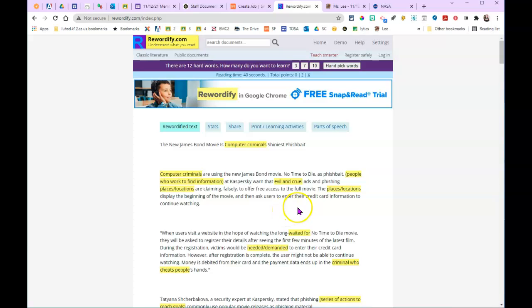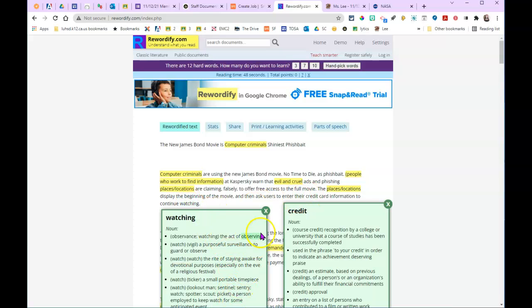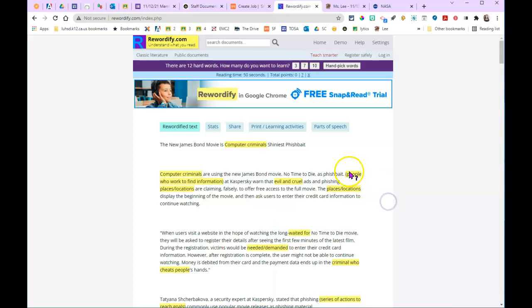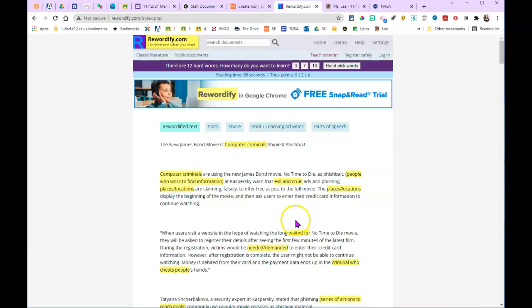What if you don't know a word like credit, but it didn't make it and change it? Click on it, and there's the definition. What if you don't know the word watching? Click on it, and there's the definition. So again, it automatically changes words that it thinks you might have problems with, but you can also click on a word, and it'll tell you the definition. So let's see this in action again.